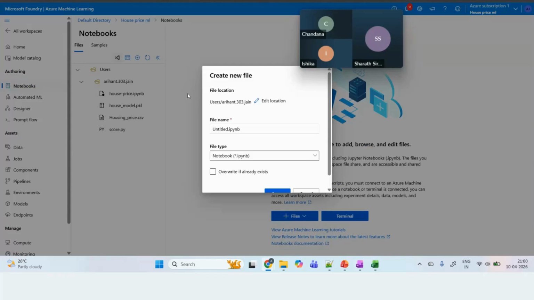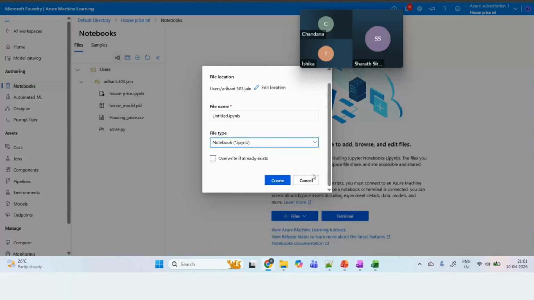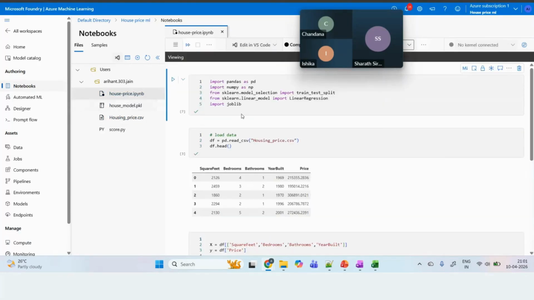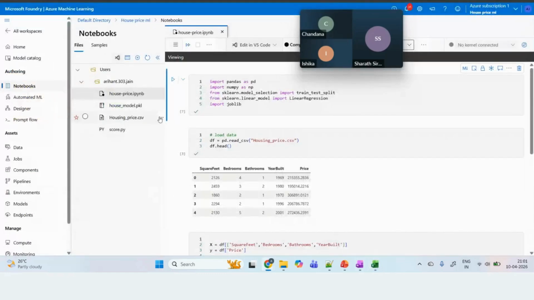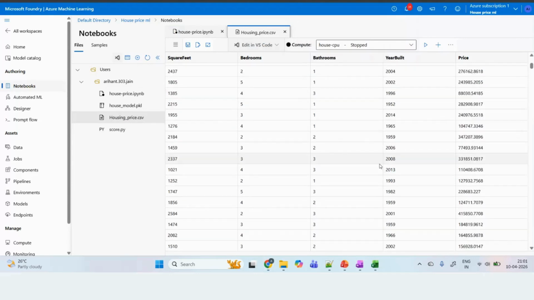When you click on Create new file, here you can give the extension, whatever file you want to create, text file, bash file, R file, or whatever, and it will create the file for you. Let's suppose I have created house price dot ipynb. But before that, firstly you have to upload the data also. So this is the housing price dot csv file, and I have to import this data also. Again, how? Click on this and upload files. When you upload the file, this housing data dot csv will look something like this. So we have imported this data.